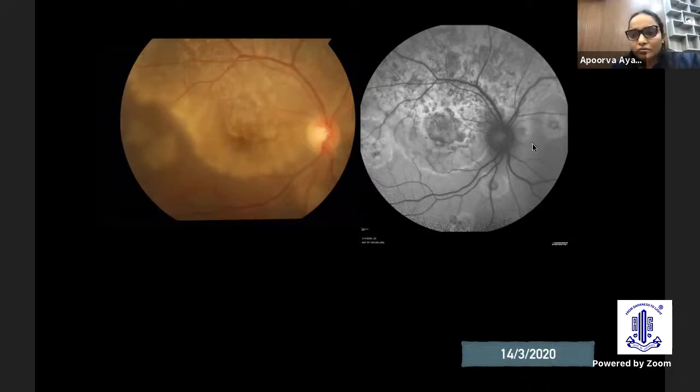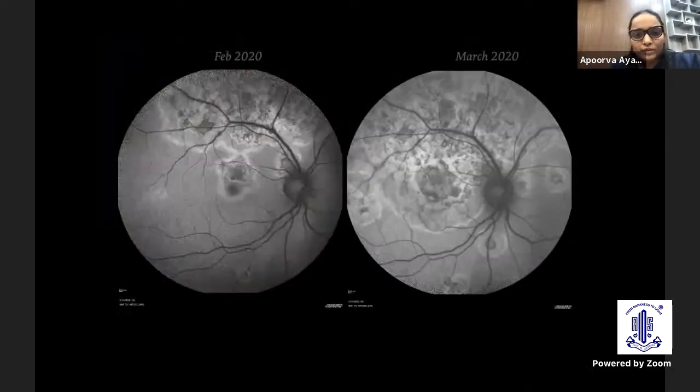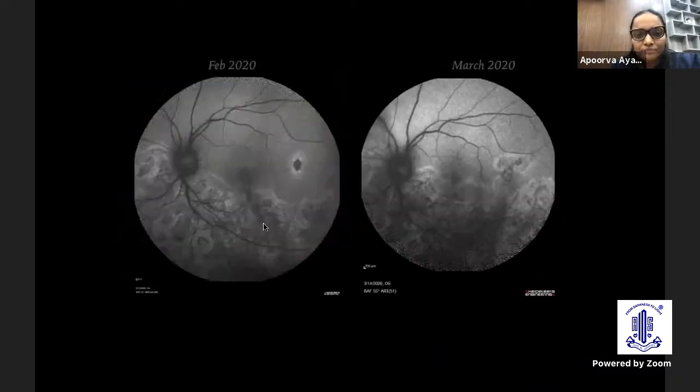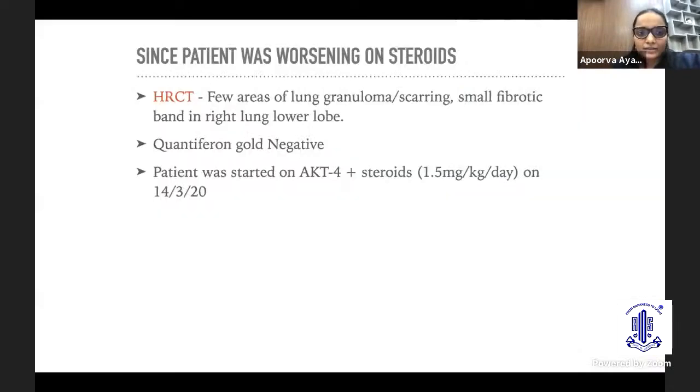And these are a few islands of hyper AF that I'll come to in a moment. And this is the 1 month follow-up. Left eye at presentation. This is at 1 month follow-up. This is at presentation and this is at follow-up. We can see that the hyper AF margins have become brighter.